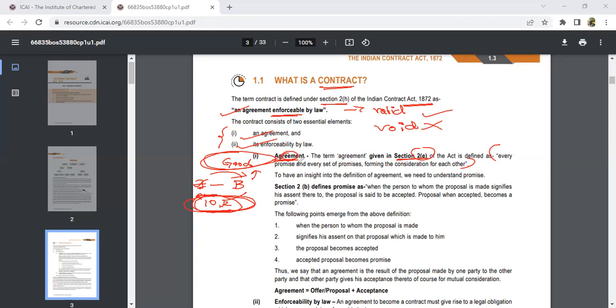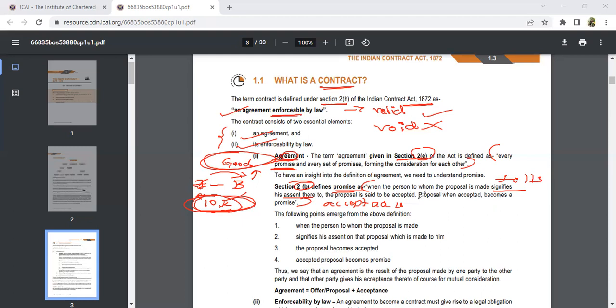So this is what an agreement means. In agreements, you can observe we got one word called promise. So what is the meaning of promise? Promise has been defined under Section 2, subsection (b) of our Indian Contract Act of 1872. According to that, when the person to whom the proposal is made signifies his assent, assent being acceptance, the proposal is said to be accepted. A proposal when accepted becomes a promise.